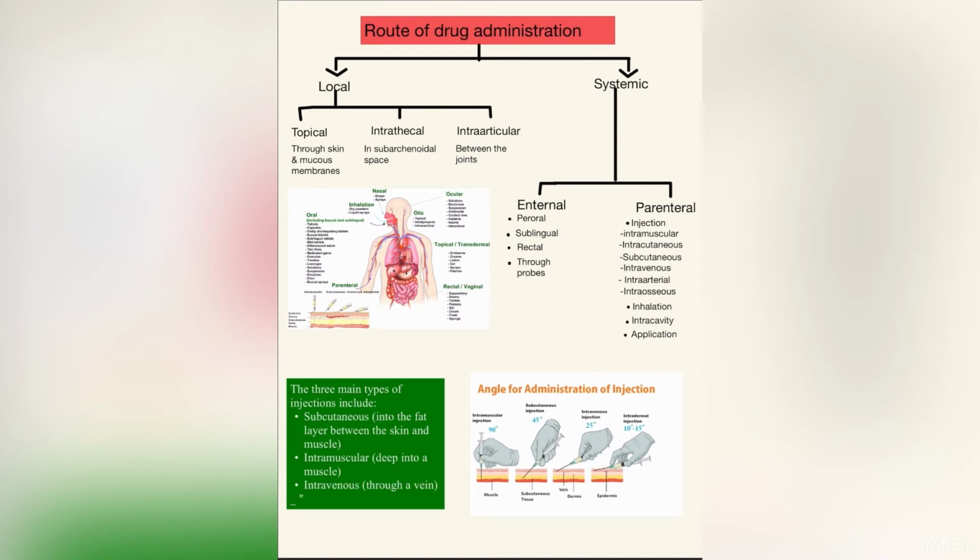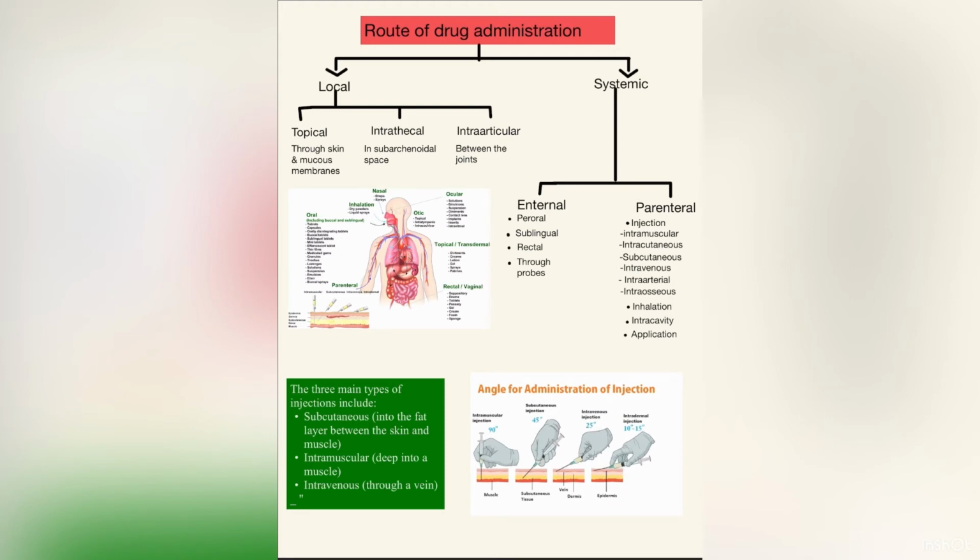Now I will discuss the angle for administration of the injection. For different injections we give different angles. Intramuscular injection we give at an angle of 90 degrees. Subcutaneous injection we give at an angle of 45 degrees. Intravenous injection 25 degrees, and intradermal injection 10 to 15 degrees. Intramuscular injection we give in the muscles, and subcutaneous injection in the subcutaneous tissue. Intravenous injection in the vein, and intradermal injection in the dermis layer of the skin.